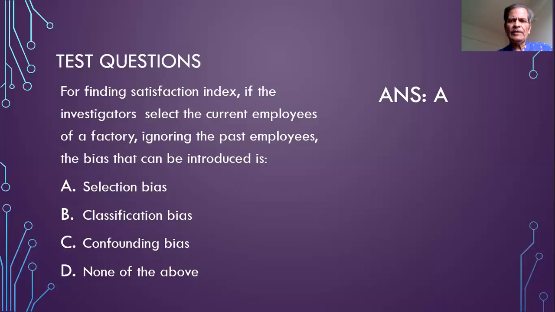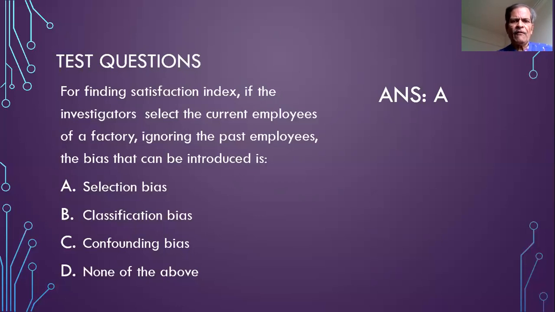In fact, an employee is likely to become a past employee, that is leave the job wherein we are undertaking the study, because he is not satisfied. So if we include only the current employees, it will be biased in favor of high satisfaction index.